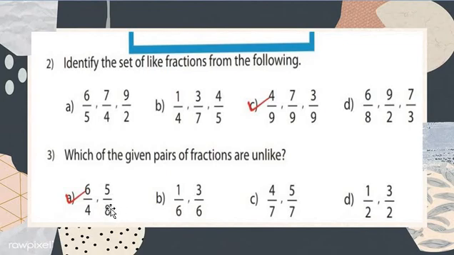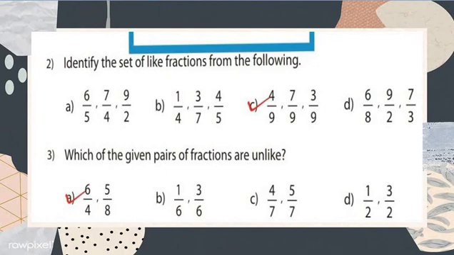5 upon 8 and 6 upon 4. The denominators 4 and 8 are different digits. So that's why it is an unlike fraction. Understood? I hope you all understood, my dear students. Here we only have to check for the correct option.